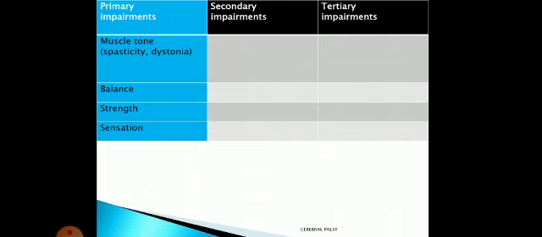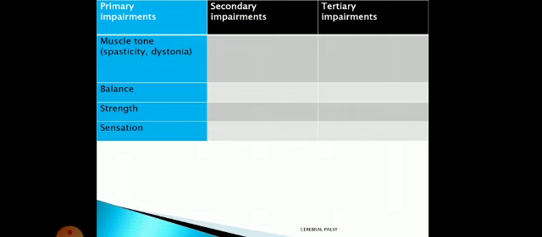Another is balance problem. The child will not be able to maintain either sitting balance or standing balance, depending on severity. So there are chances that the child will not be able to sit, or will not be able to walk or stand independently. There will always be issues of strength. Even if there is spasticity, the spasticity also gives weakness. Generally it is a myth or misbelief that a spastic muscle is strong, but it is not like that. A spastic muscle is also weak.